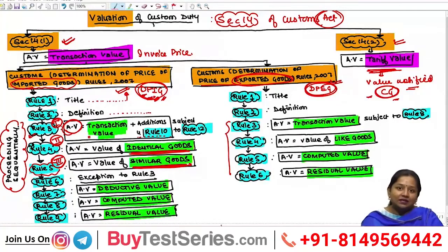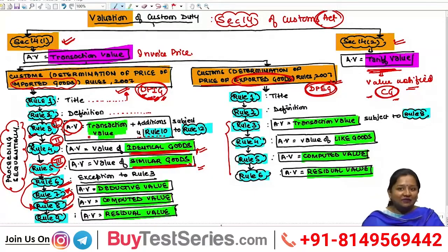That again we will see now, although there is a difference between identical and similar, wherein the first preference shall always be given to identical first, post which the second preference shall be given to similar goods. And if neither identical nor similar goods exist, then by proceeding sequentially we shall go to Rule 6, which says that Rule 7 and Rule 8 can be applied without any sequence. That means directly from Rule 6 you can go to Rule 8, and if Rule 8 cannot be applied, then you can vice versa go to Rule 7. There is no need to apply sequence in Rule 7 and Rule 8.